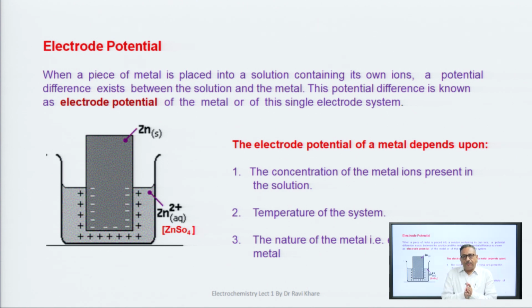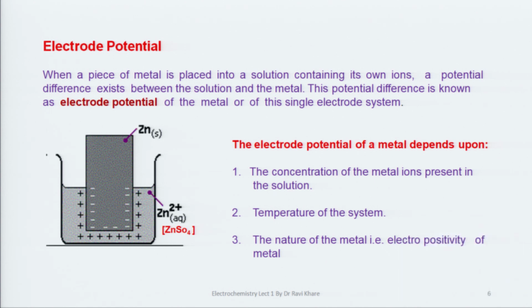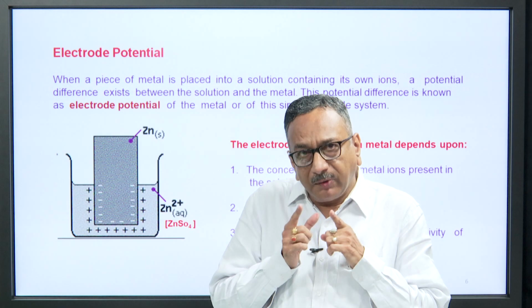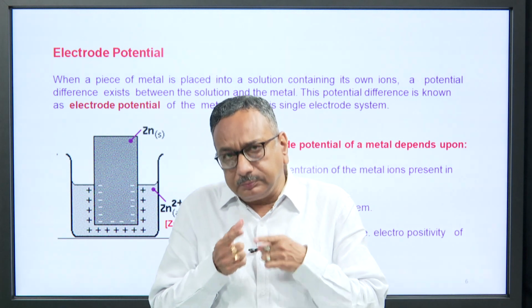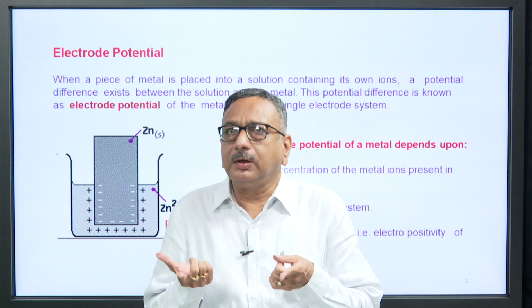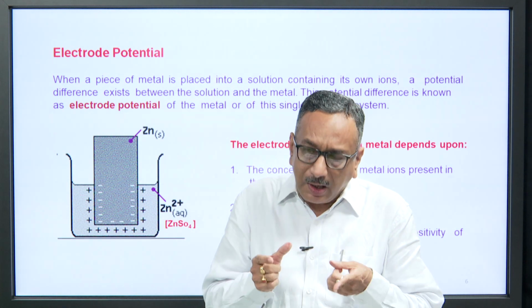When a piece of metal is placed into a solution containing its own ions, for example, when you place zinc metal into zinc sulphate solution, you are placing zinc in an electrolyte containing its own ions.